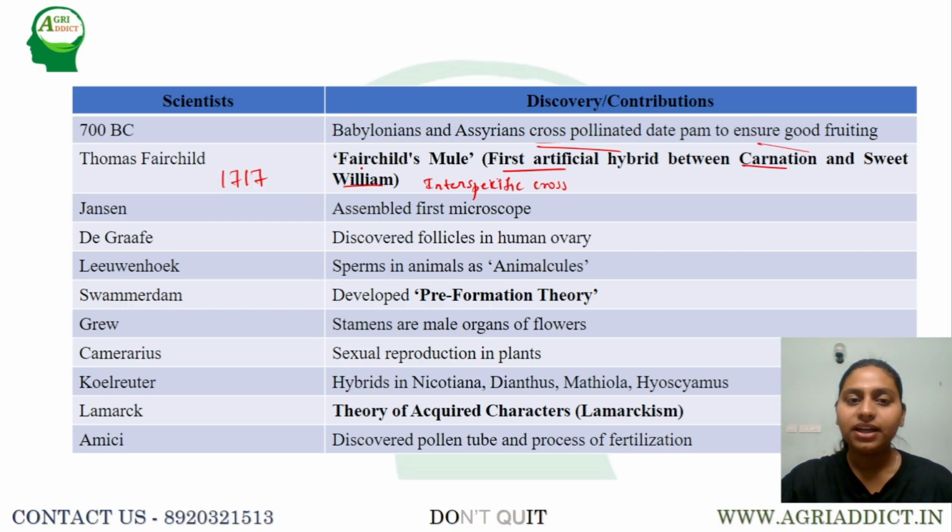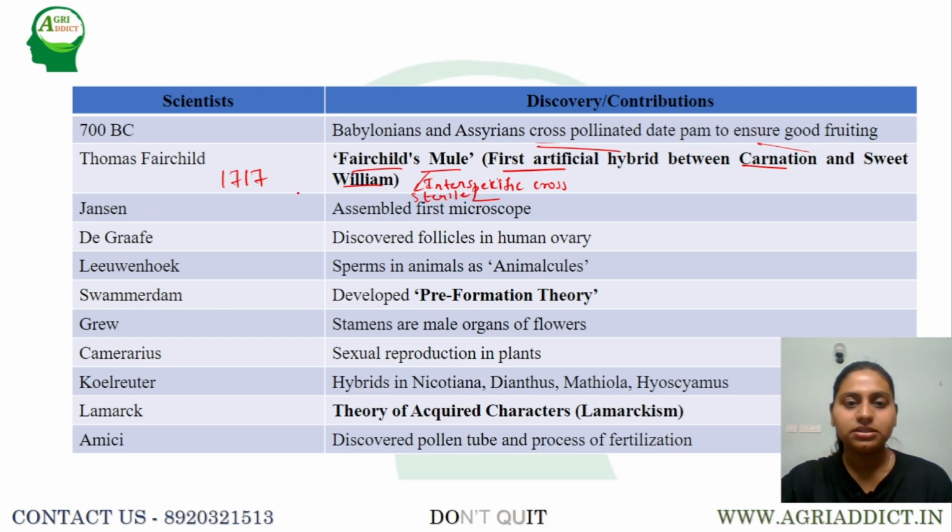And he named that hybrid as a Fairchild Mule. It was called a Mule because mule stands for sterile. Even though he was able to successfully cross the Carnation and Sweet William, the resulting hybrid was completely sterile. Hence, it was named Fairchild's Mule.